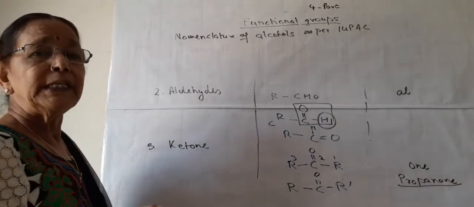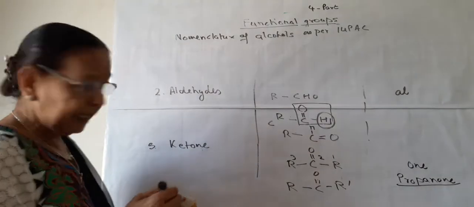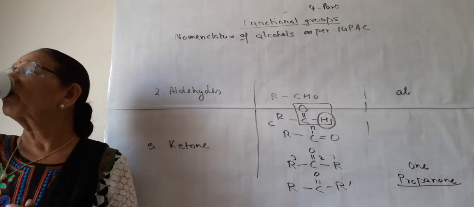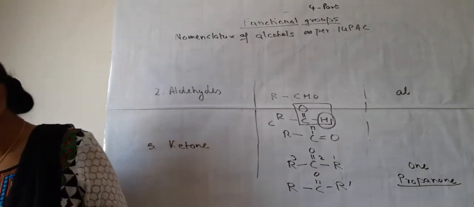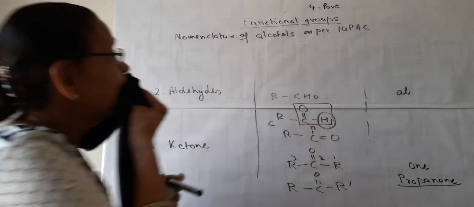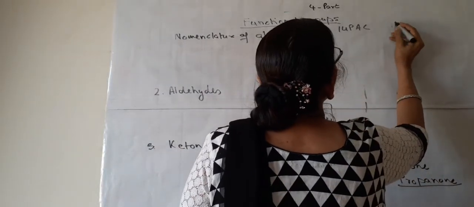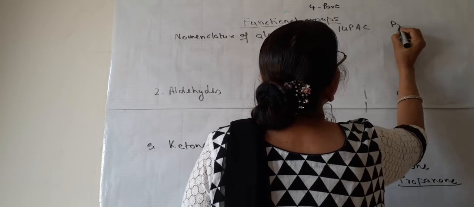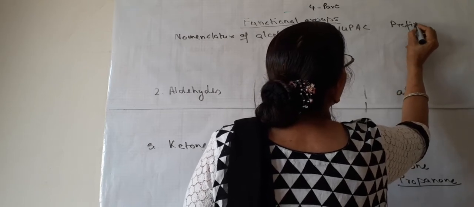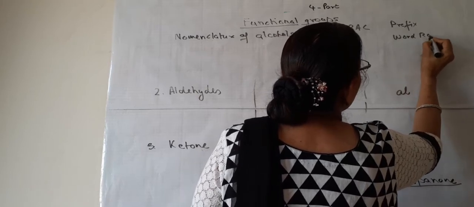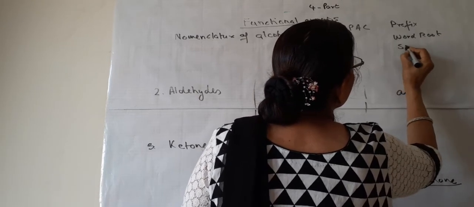All of you know they end with -ol. For naming a substance, we need a prefix, then a word root, and then a suffix.